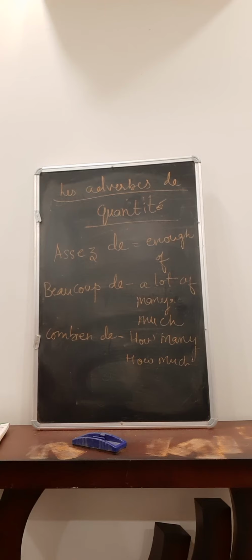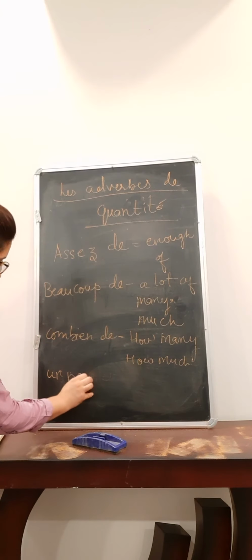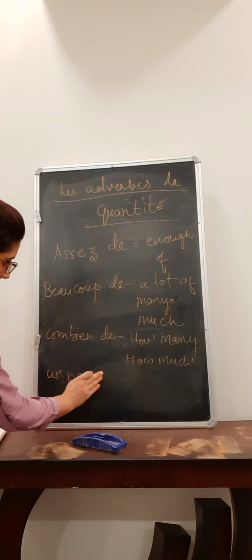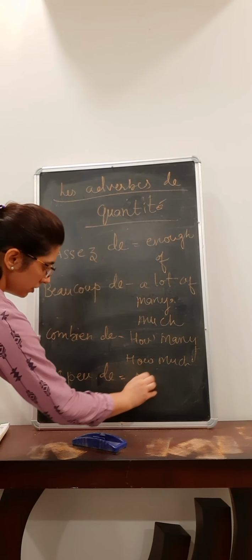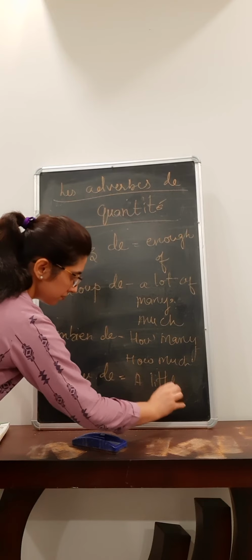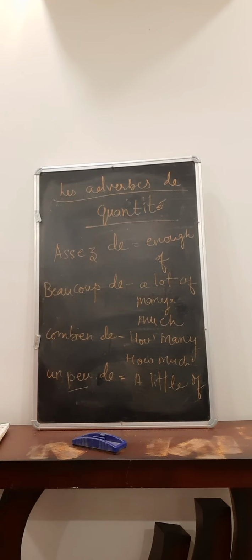So combien de, how many or how much? Okay? Then we have un peu de. A little of. Peu is little, a little of.